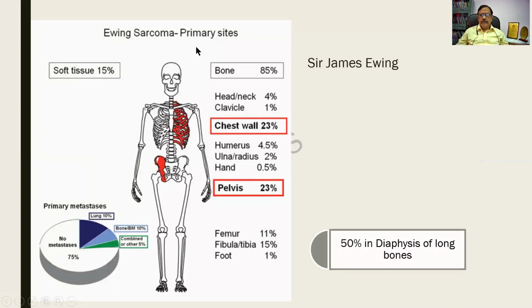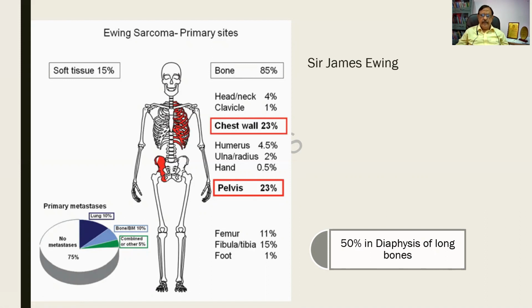This is the distribution of the Ewing sarcoma, common in the chest wall and in the pelvis. The flat bones are these. But it is also common in the long bones such as the femur, fibula, tibia, and humerus. In fact, 50% of the lesions occur in the diaphysis of long bones.